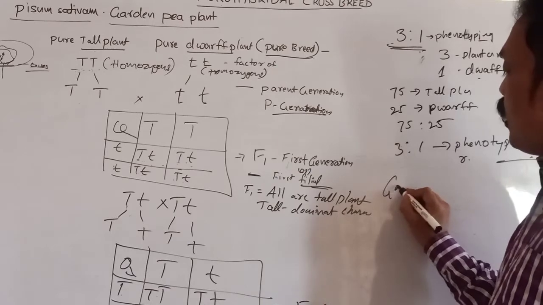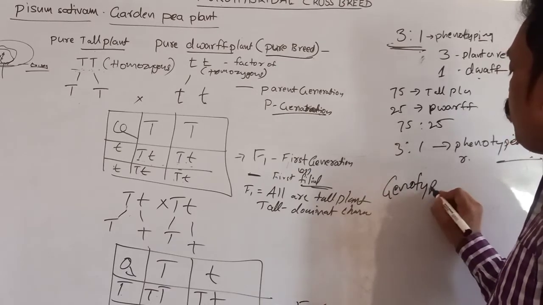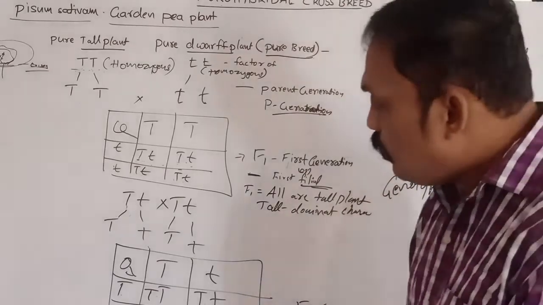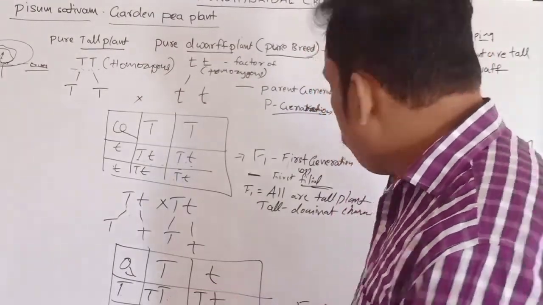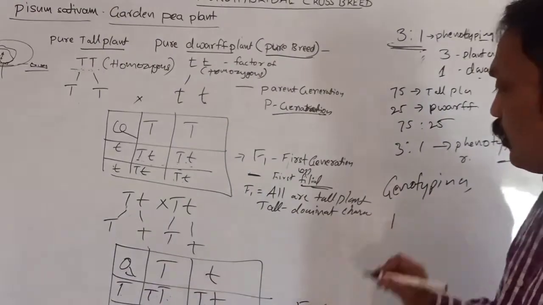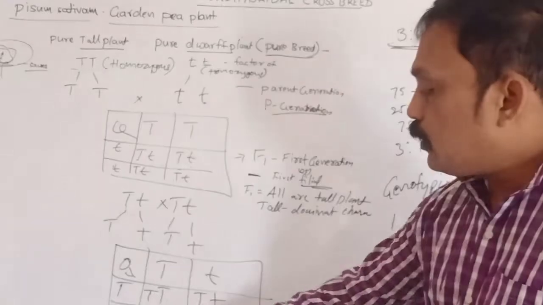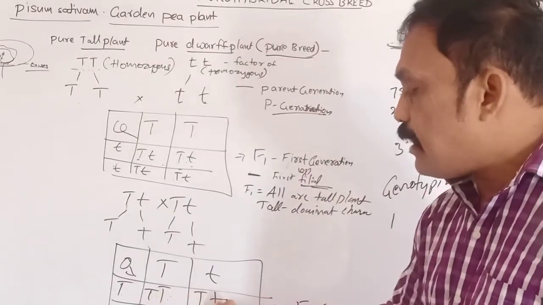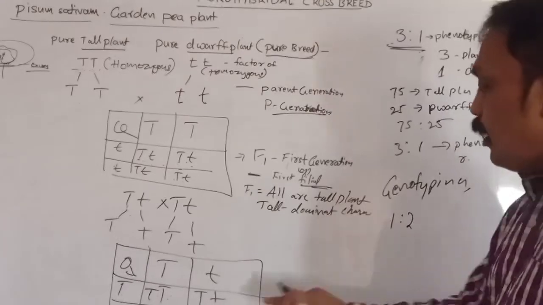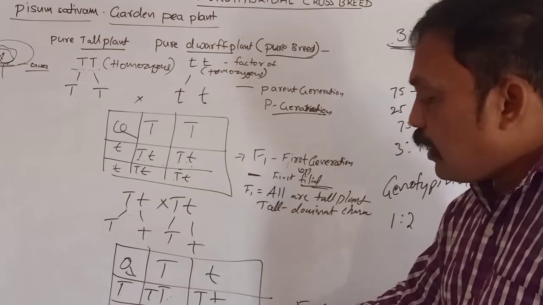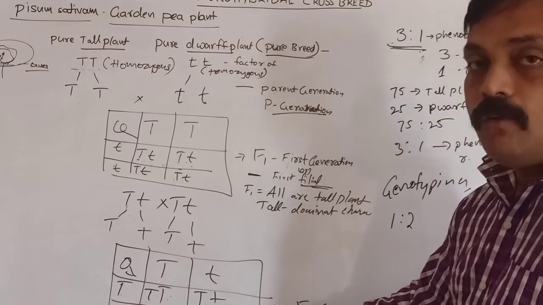And what is the genotypic ratio? If you observe this board, one is a pure breed, the tall one, and the other two are heterozygous. One is homozygous, the other two are heterozygous, and another one is also homozygous, the pure dwarf.